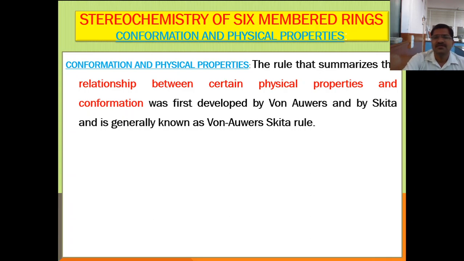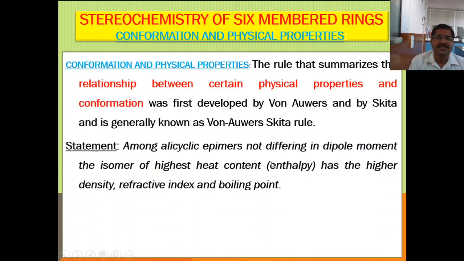Student friends, here we are going to study one rule, known as the Von Euler-Skita rule, which explains the relation between conformation and physical properties. The rule that summarizes the relationship between certain physical properties and conformation was first developed by Von Euler and Skita and is generally known as the Von Euler-Skita rule.